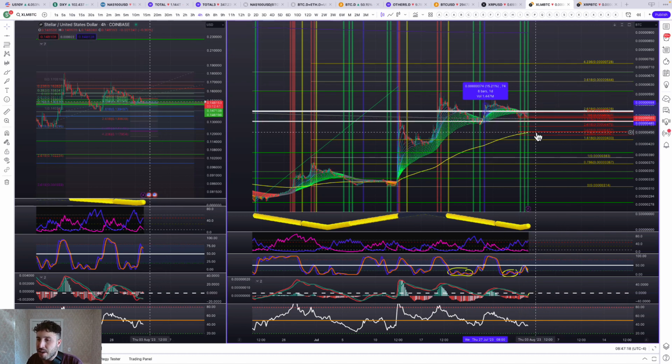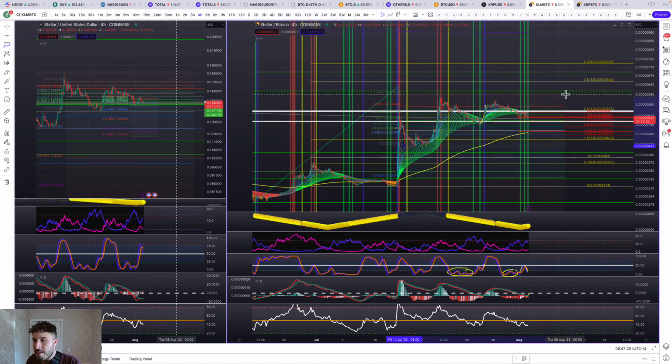But if not, then I'm targeting this 200 moving average as the support if we do break this fib overlap zone, because we have this low to this high. The 786 is right in line with it. The breakdown of this micro fib is the 4236 right at it as well. And we have the 200 moving average sitting as support as well. So that's on the radar.